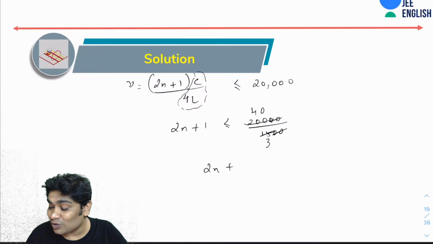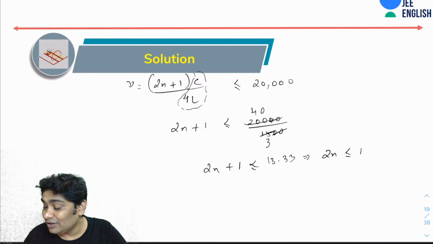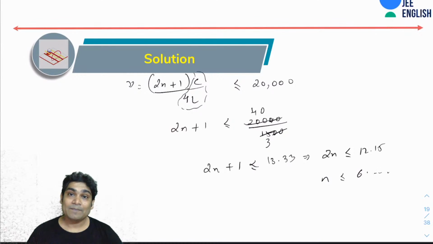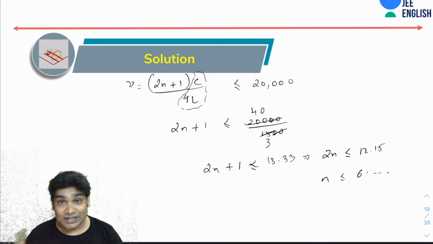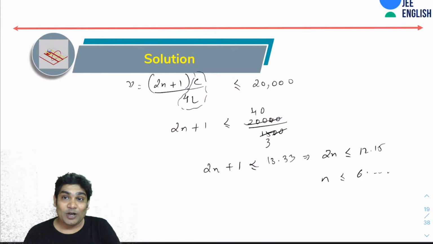So 2n plus 1 should be less than or equal to 13.33, which means 2n is less than or equal to 12.33. So n should be less than or equal to 6 point something. So up to the 6th overtone can be heard by a normal person, the 7th overtone will not be heard.